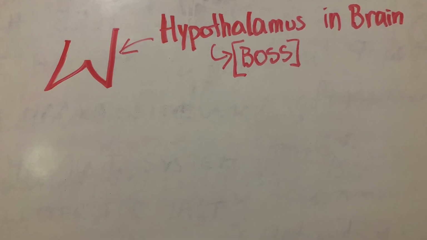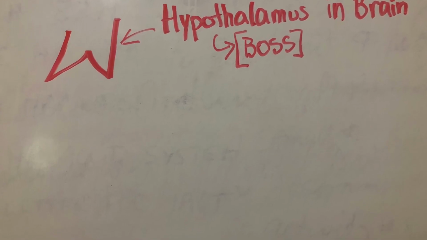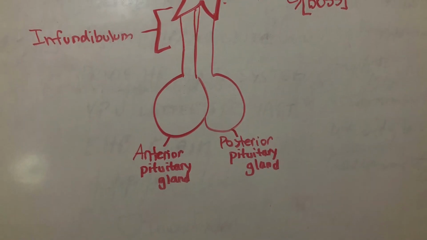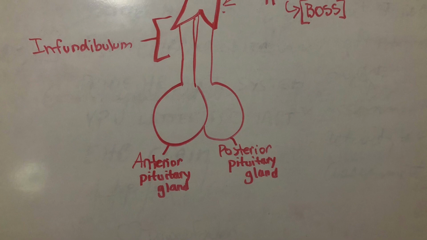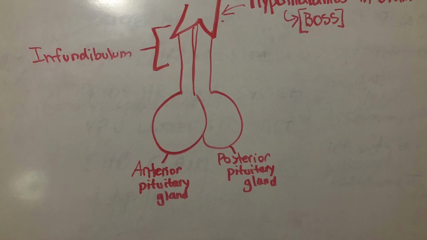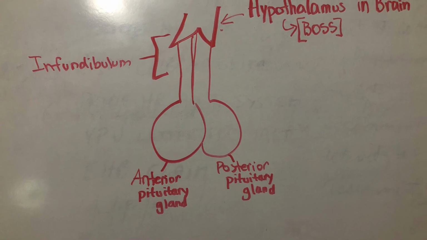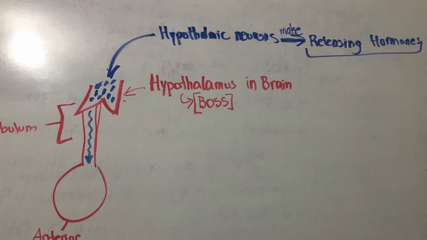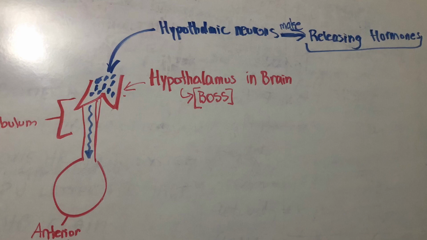The hypothalamus in the brain is kind of like the brain of the whole endocrine system. It's going to give directions to the posterior and the anterior pituitary glands. The infundibulum is just the connection between the hypothalamus and the pituitary glands. So first we'll just talk about the anterior pituitary gland.